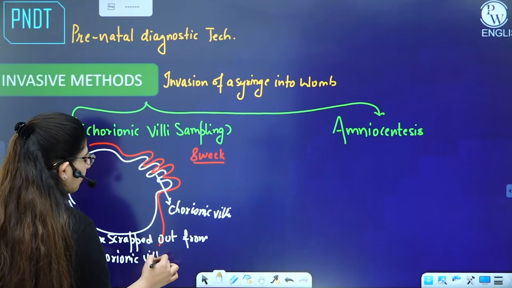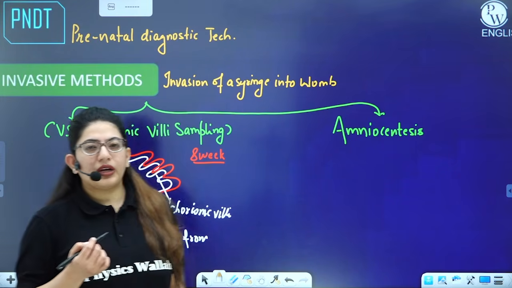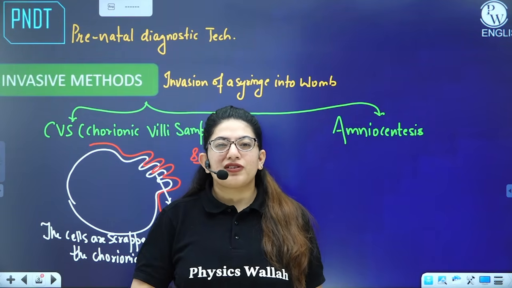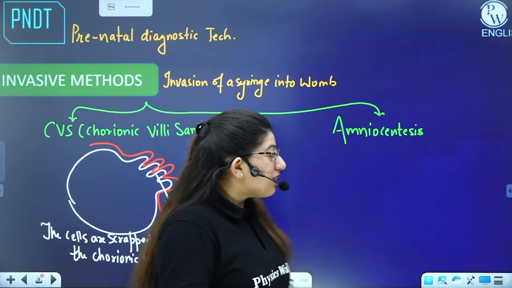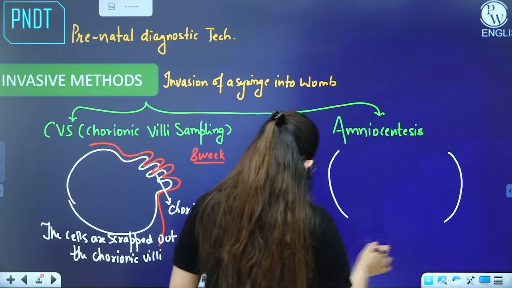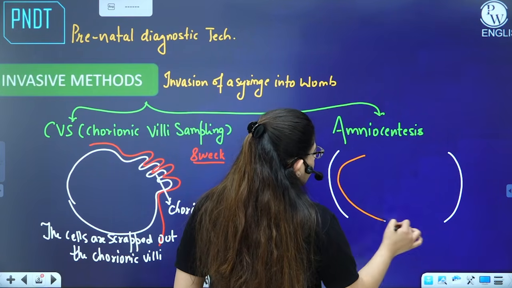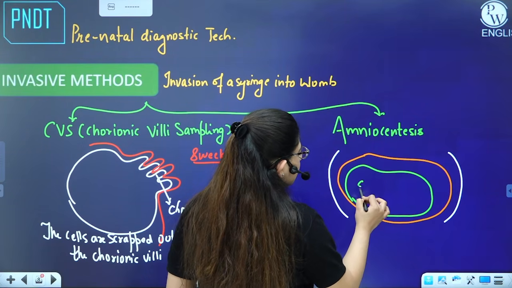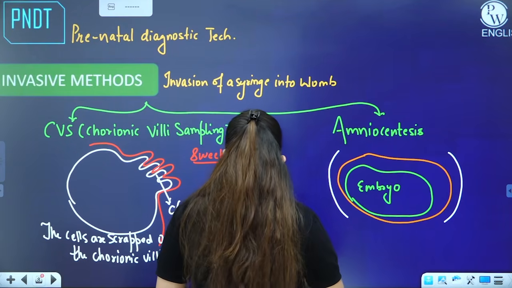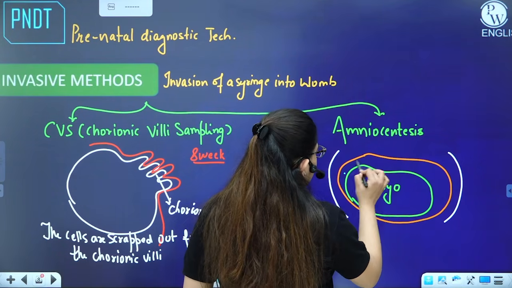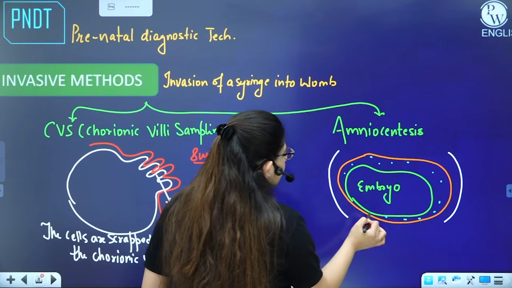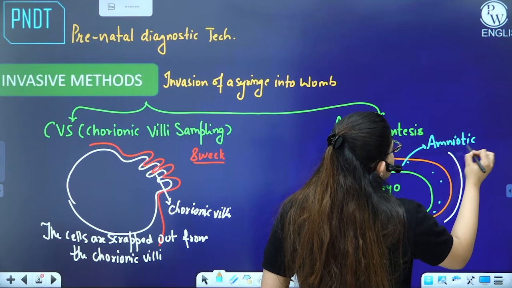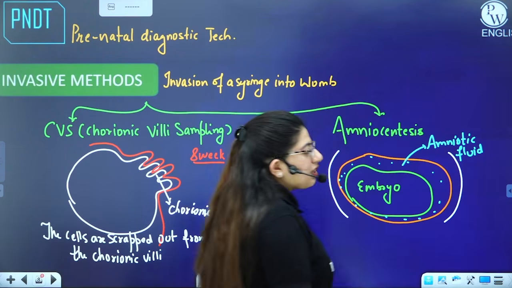All right. Then we have amniocentesis. You must have heard of the amniotic sac, or that a baby in the mother's womb is present in a water bag, right? If this is the womb, and this is the amniotic sac, in the amniotic sac the embryo is present peacefully. In this sac, a fluid is present, which you call amniotic fluid. Technically the embryo is bathing in this amniotic fluid during its gestation, right?